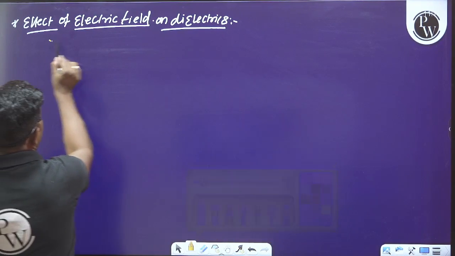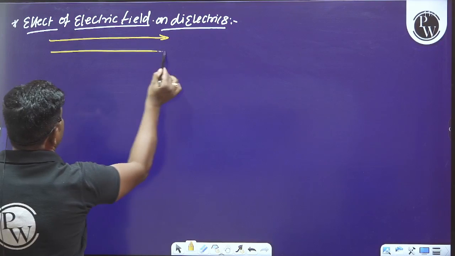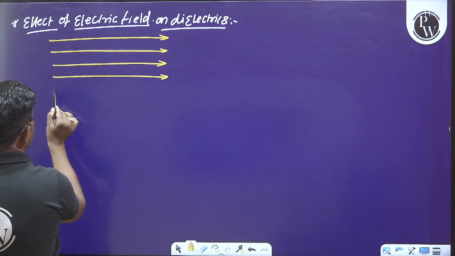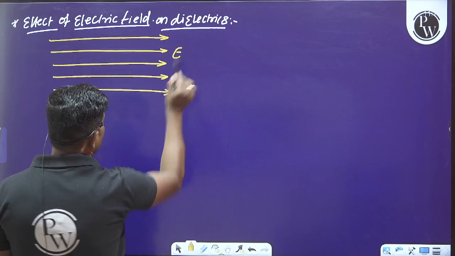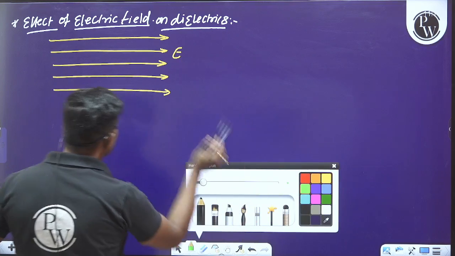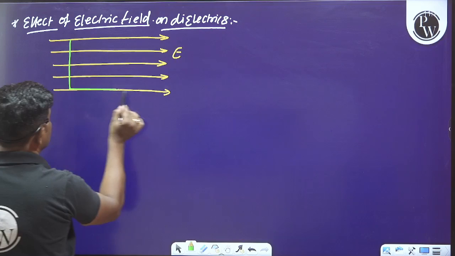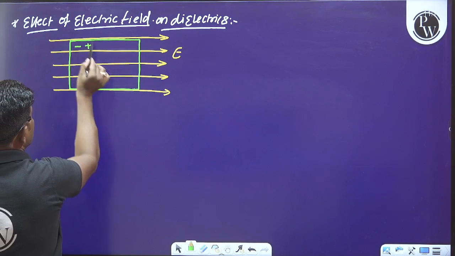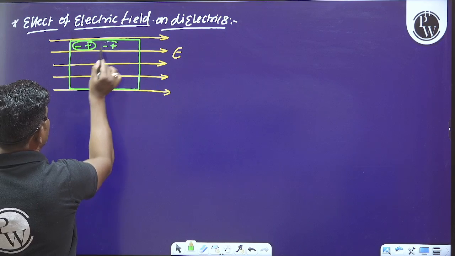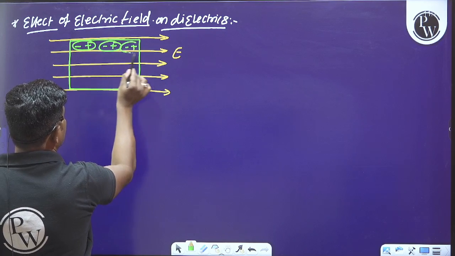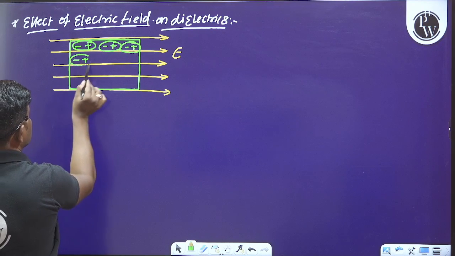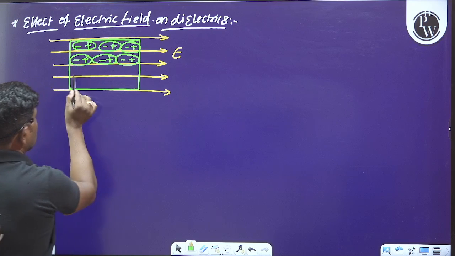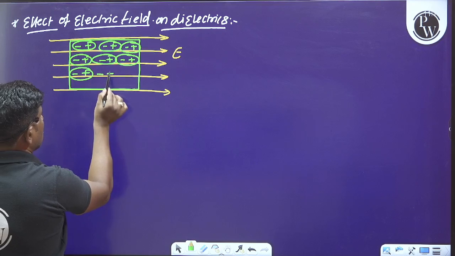Let us say this is the external electric field. This electric field will align those molecules in such a way that it will possess the net dipole moment. This is in case of non-polar.